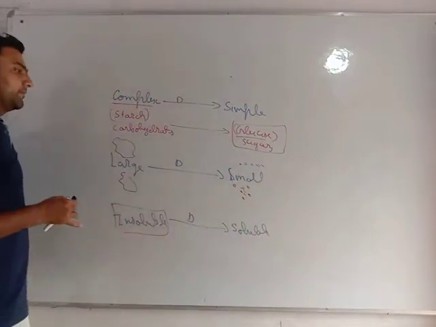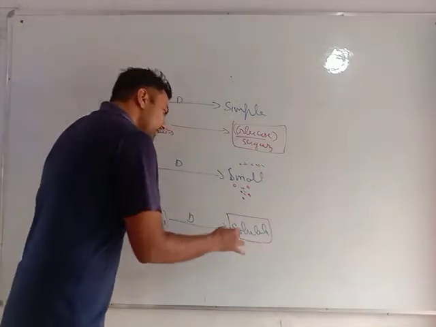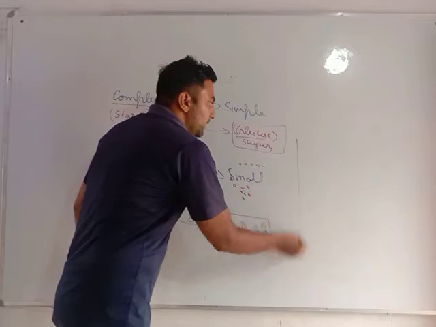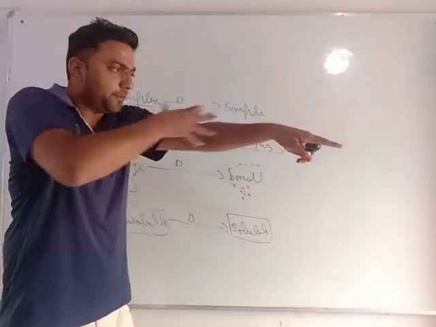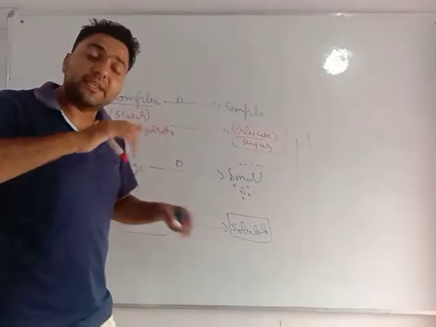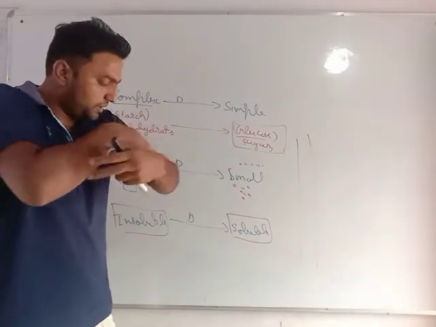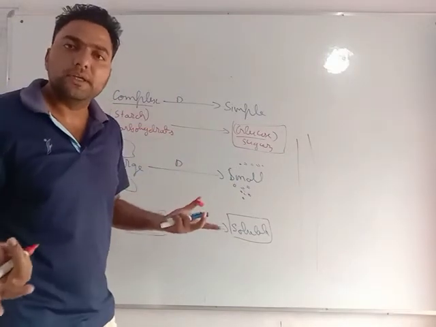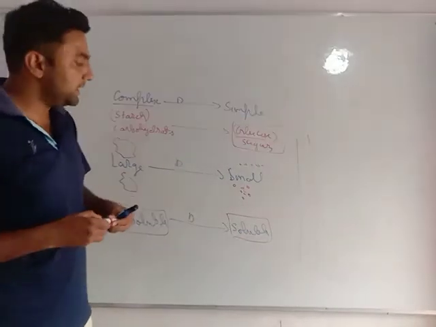Insoluble to soluble: we convert it into soluble material because our blood needs to carry this material to all parts of our body. If it does not dissolve in the blood, it will not get transported. That's why all these things are converted into soluble material.